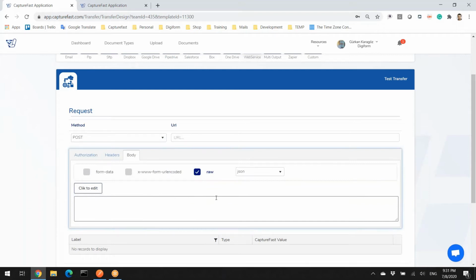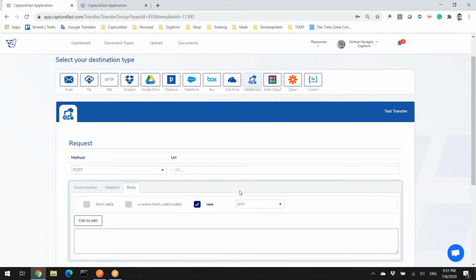Now, I will show you how easy it is to send the data to any third party, to any web service. First of all, I'm going to use a URL to do so.